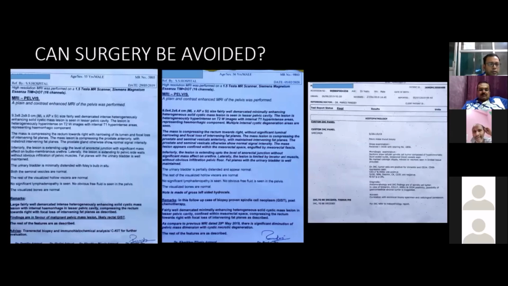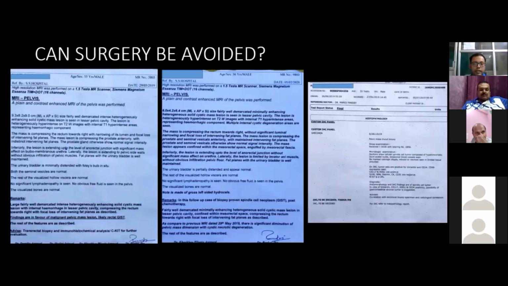The MRI suggested it could be a rectal GIST. So we did a pelvic true-cut biopsy, and it came out to be DOG1 and KIT positive. So the patient was started on imatinib, and the patient was followed up for 7 months. What we found is that the tumor has shown a good response. The tumor has shrunken. All the local pressure effect over the urethra, over the bladder, has gone. The patient is passing normal stool, normal urine, and is absolutely fine.